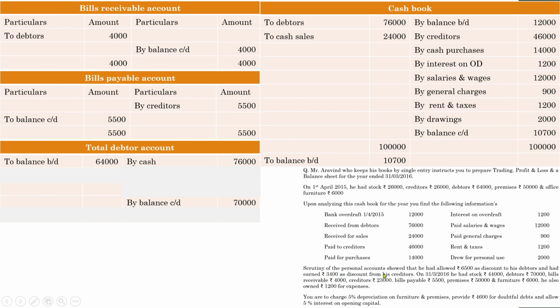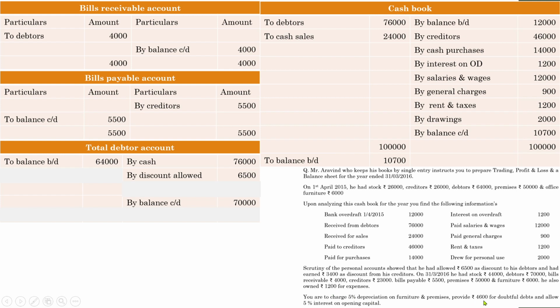Next one, through scrutiny of personal account. This is an example of a personal account. He had allowed 6,500 as discount to his debtors. That is, Mr. Aravind has given some amount of 6,500 as discount to his debtors. So whenever we provide discount to the debtors, there will be a reduction in the value of debtors. So in the account, reduction in the debtors will be stated in the credit side. So by discount allowed 6,500. Again go through the information. There is no further information with regard to debtors.